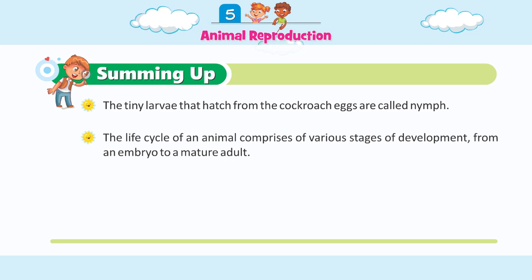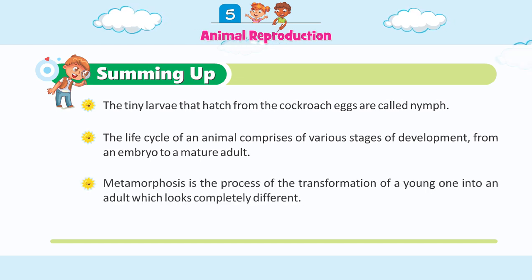The life cycle of an animal comprises various stages of development from an embryo to a mature adult. Metamorphosis is the process of the transformation of a young one into an adult, which looks completely different.